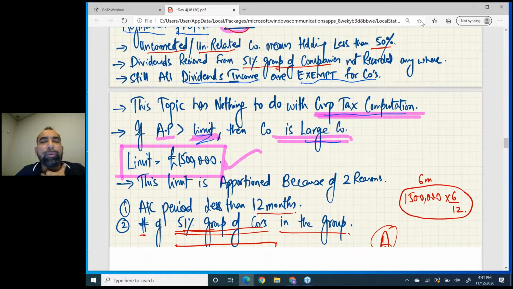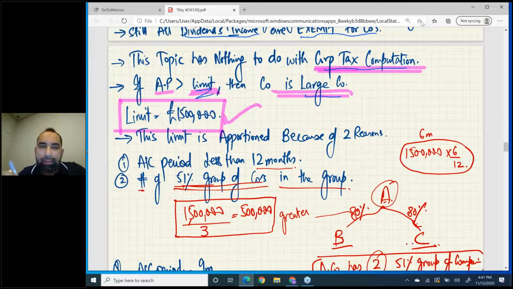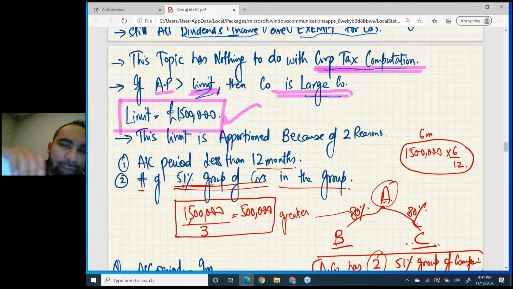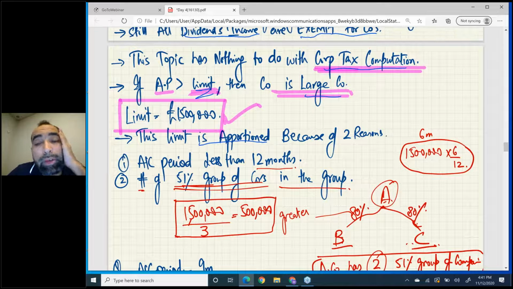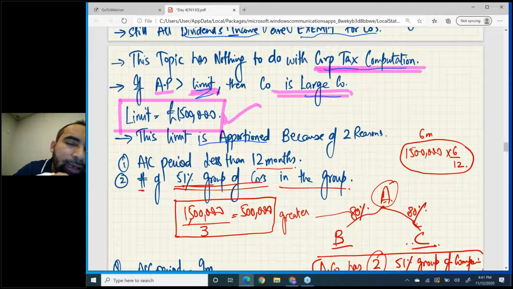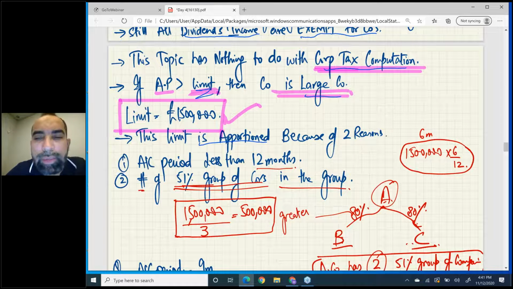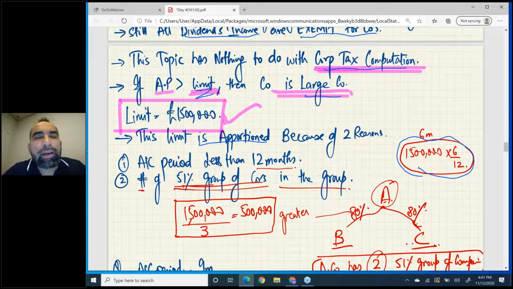Now, there are two things because of which we need to apportion our limit. This limit is apportioned because of two reasons. Number one, accounting period. If your accounting period is less than 12 months, then you need to apportion the limit. See, this is the example. For example, if your accounting period is 6 months only, then your limit will be prorated like this.